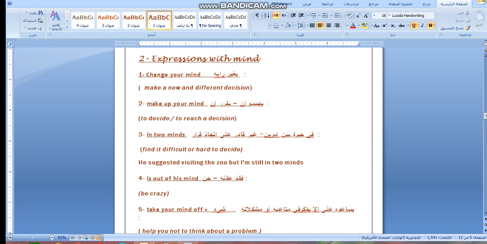Today we have a session about high level. Today we have some structure. Let's check some new ones. Number one, structure number one, change your mind. I wrote the meaning in Arabic as I told you before, to clear any misunderstanding. Change your mind: to make a new, different decision or different opinion. Make up your mind. Pay attention to this structure, because all the time in your final exam and during revision, you will find this.